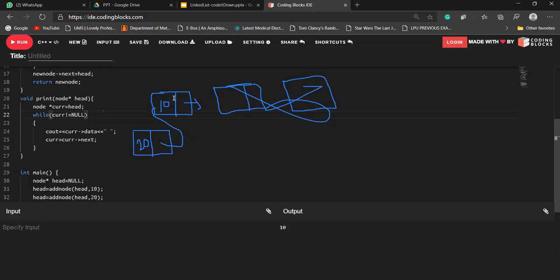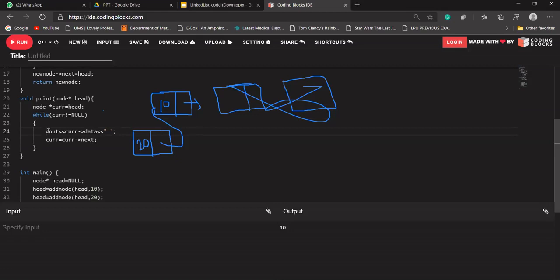Okay Rohit, you are asking about line number 22. In line number 22, I'm saying current is not equal to null. So our current will be pointing to this node. Let's say we are having only two nodes in our linked list. Is current not equal to null? Yes, current is not equal to null. Current is currently pointing to this.